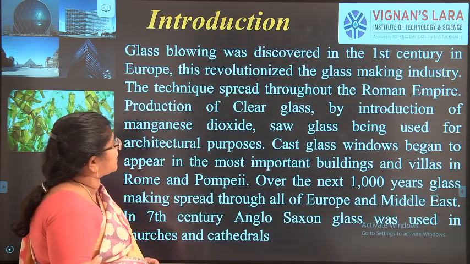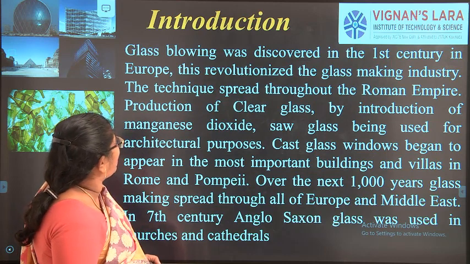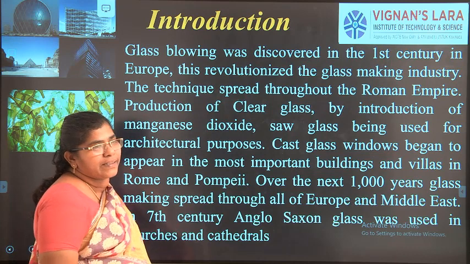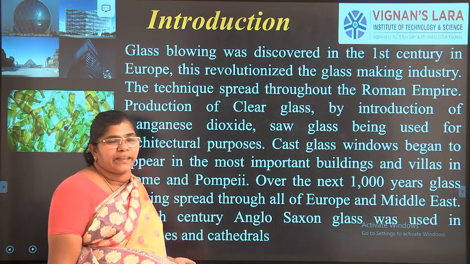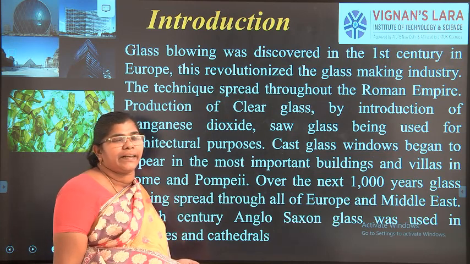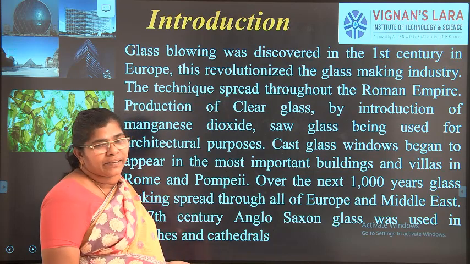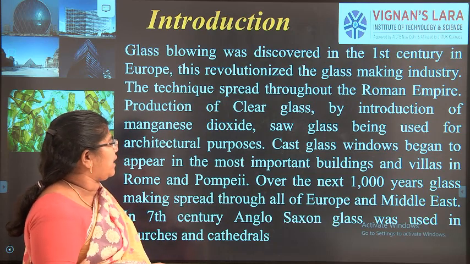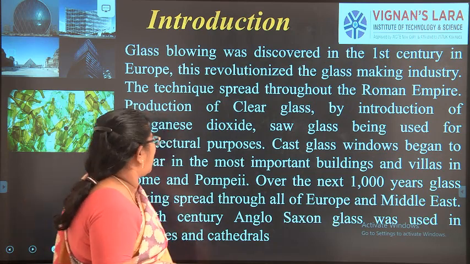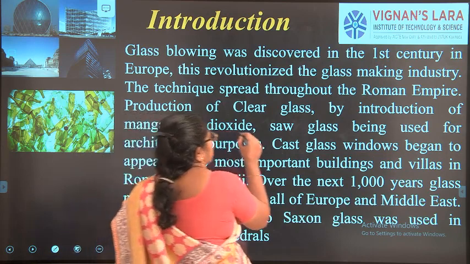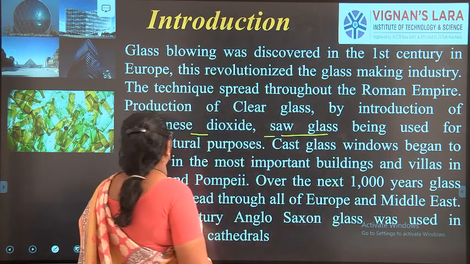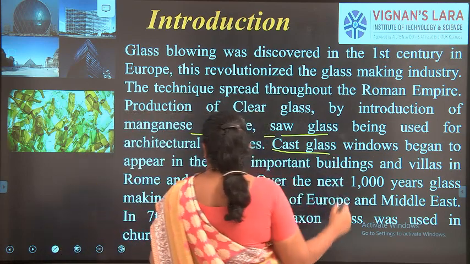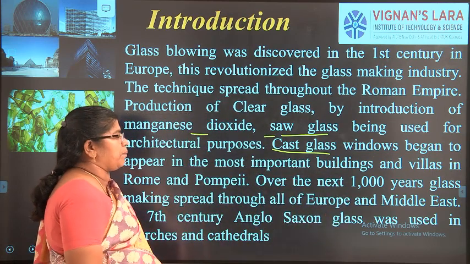Glass blowing was found in the 1st century, which revolutionized the glass making industry. Formerly, in 500 BC, they used glass from lightning and volcanoes, and they started manufacturing glass from the 1st century. They used manganese dioxide, and glass began to be used for architectural purposes, and cast glass windows began to appear in the most important buildings.